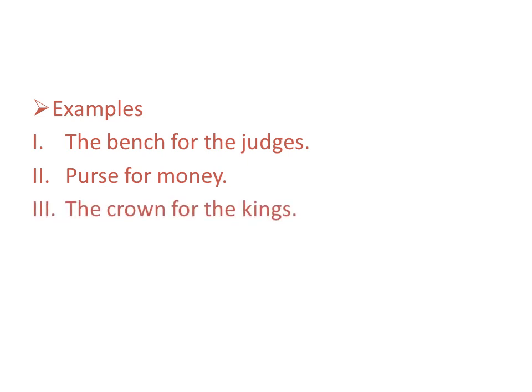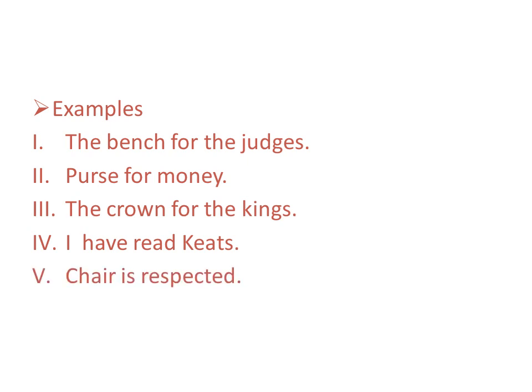The crown for the king. If in any sentence we use crown for the king, there also we find the use of metonymy. I have read Keats. So here Keats represents the creations of Keats. And last example, chair is respected. Here the word chair actually shows the chairperson, because the chair is not respected, the chairperson is respected. I hope you understood.